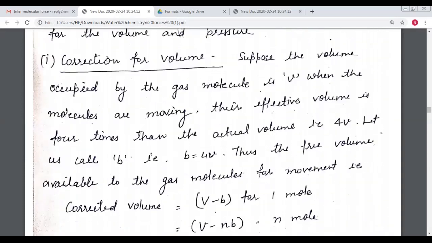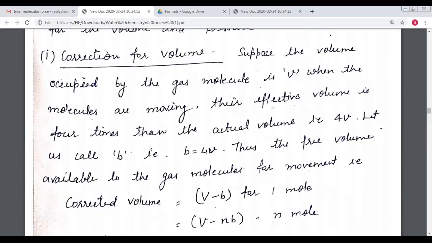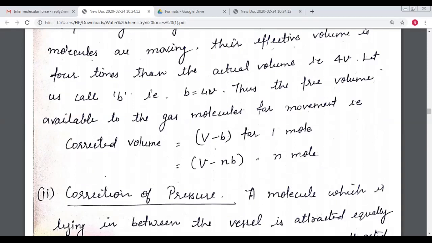Suppose the volume occupied by a gas molecule is V. When the molecule is moving, its effective volume is 4 times the actual volume, that is 4V. So let us call it b, that is b is equal to 4V.